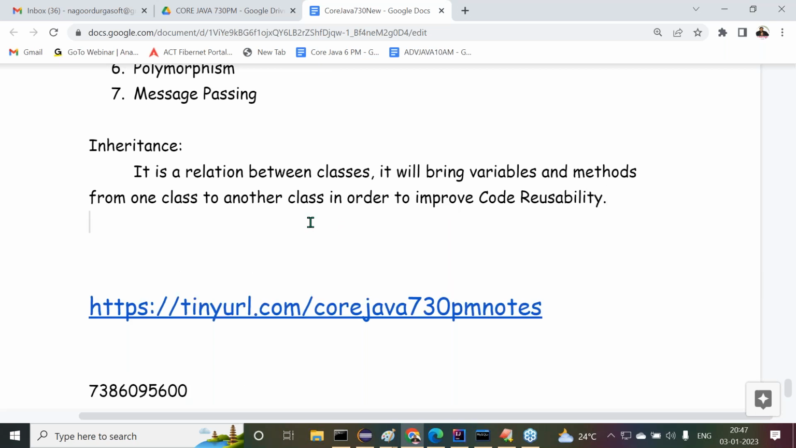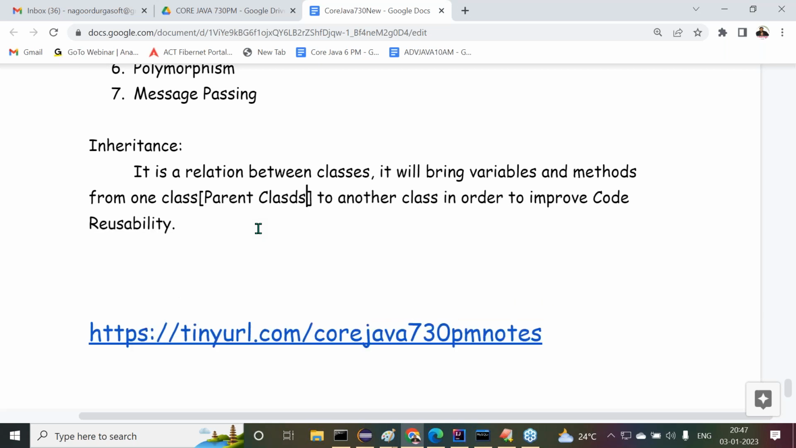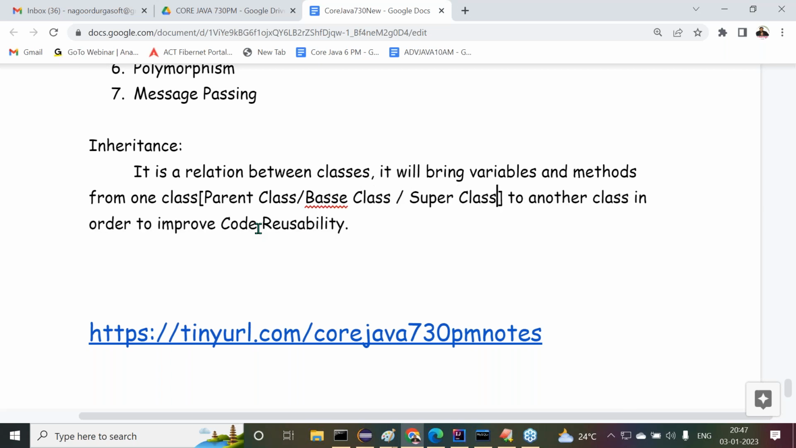Come again, what is the meaning of this inheritance I have given there? It is a relation between classes. It will provide or bring variables and methods from one class to another class in order to improve code reusability. Observe carefully, I want to introduce some terminology. The class which is providing variables and methods is called the parent class. We may call it a base class, or a super class.